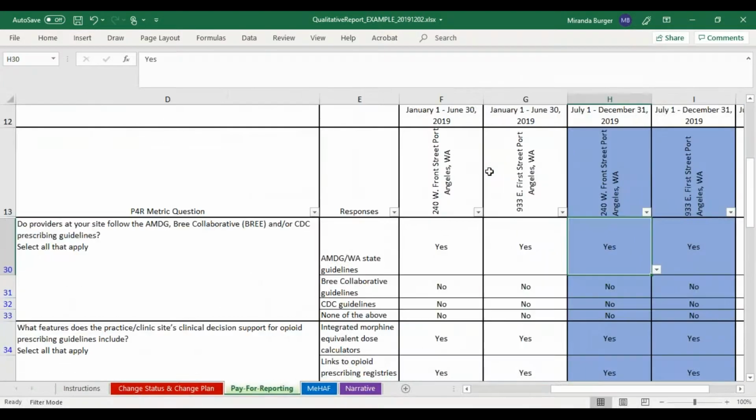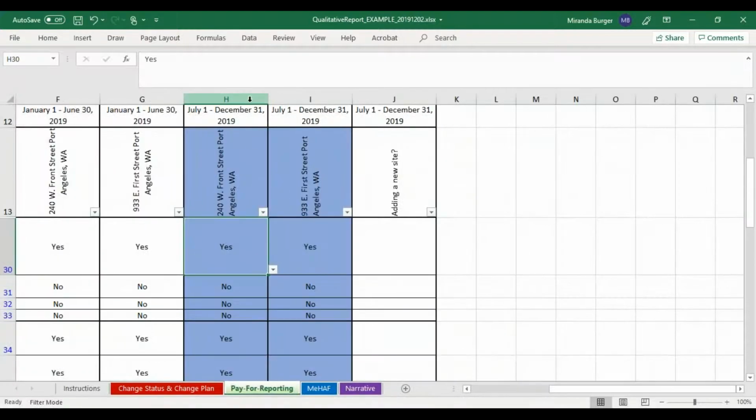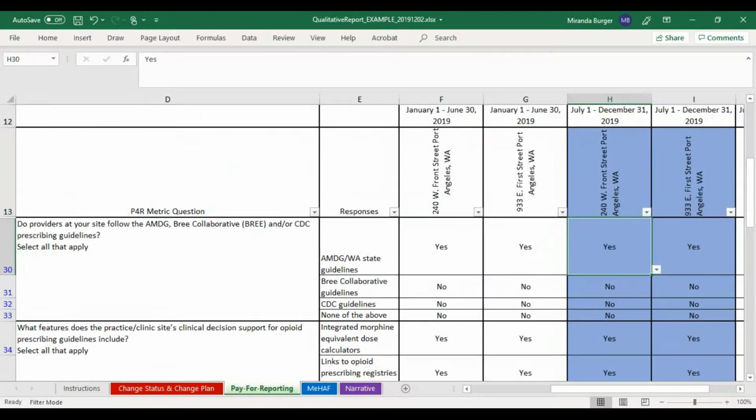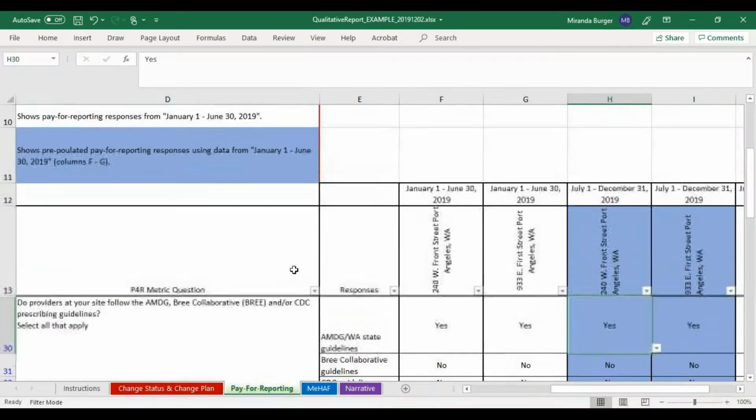If you previously reported this data to OCH, that has been pre-populated here in columns F and G in white. And we have included that in this reporting period indicated in blue, where we would like you to update your responses if necessary. When filling out the Pay for Reporting metrics, you should include answers for each of your applicable sites. So we have 2 example sites here.